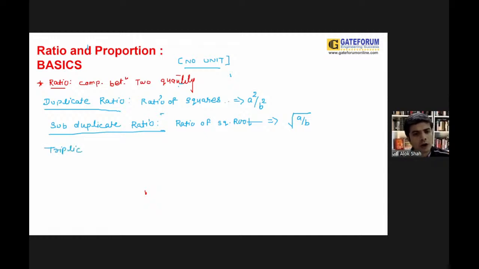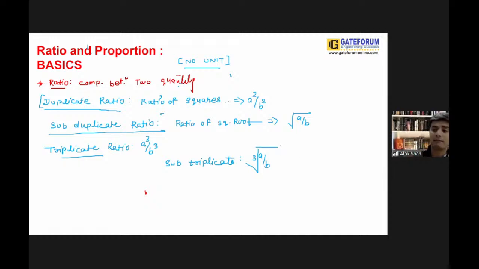Next, we will be talking about triplicate ratio. The word itself says that if the duplicate ratio is a ratio of the squares, then the triplicate ratio is the ratio of the cubes, which can be defined as A cube upon B cube. In the same way, the sub-triplicate ratio can be defined as the cube root of A upon B.